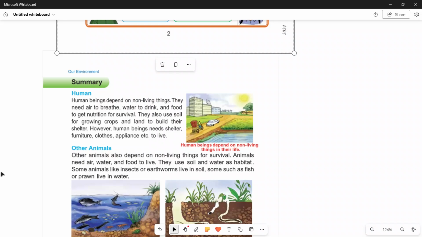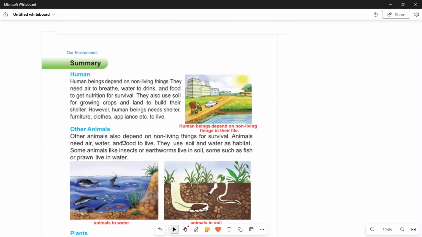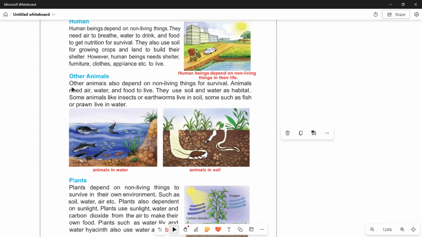That is true. Human beings need shelter, furniture, clothes, appliances, etc. to live. In the environment, human beings depend on non-living things everywhere. On the other hand, other animals also depend on non-living things.